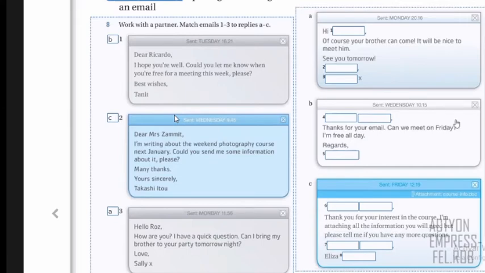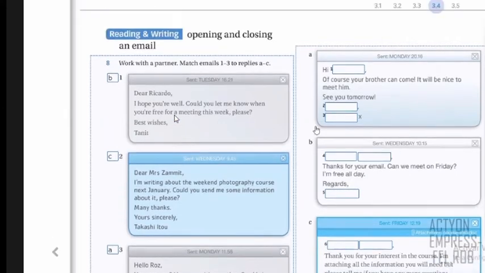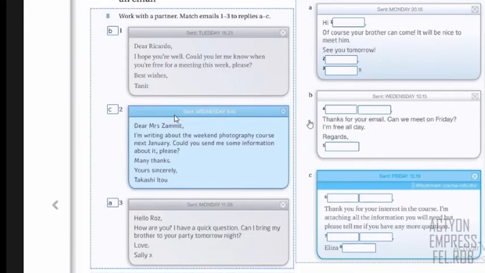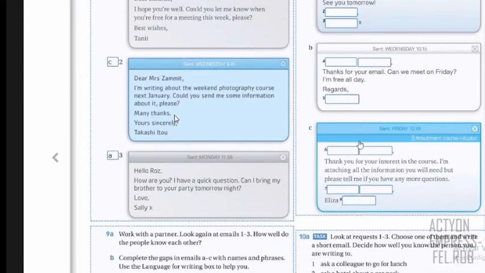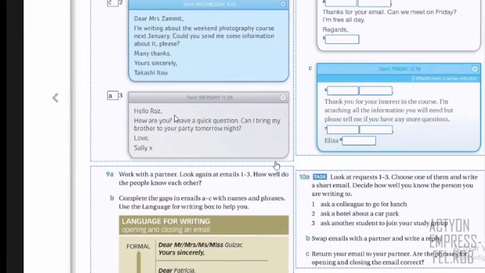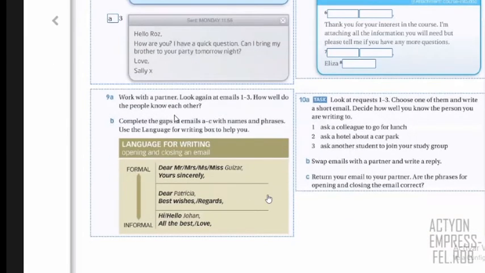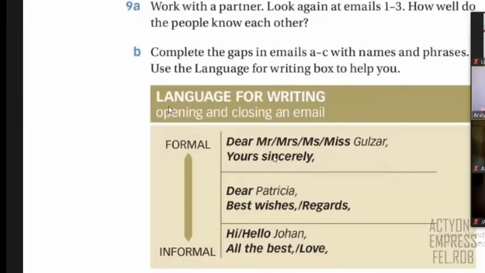Now, let's continue with the second part. You are going to complete the spaces. Look, in letter A, you have 3 spaces, 1, 2, and 3, and you have to complete some information. In letter B, you have to complete 4 and 5, and in letter C, you have to complete 6, 7, and 8. So we're going to complete this, but pay attention to how you complete. Look, this information is important for today, for your writings, right?